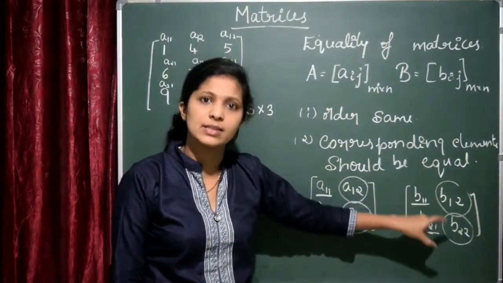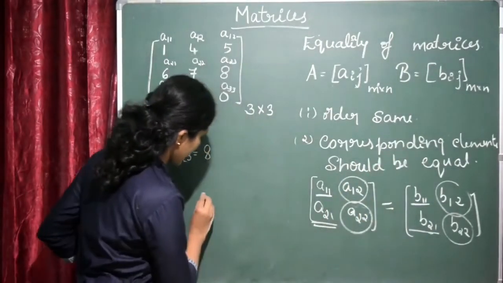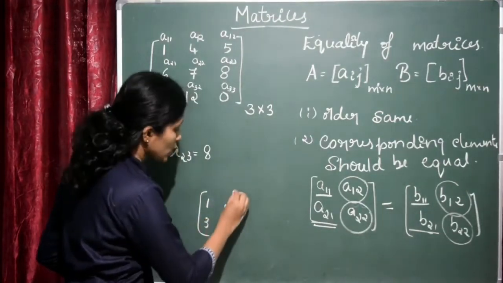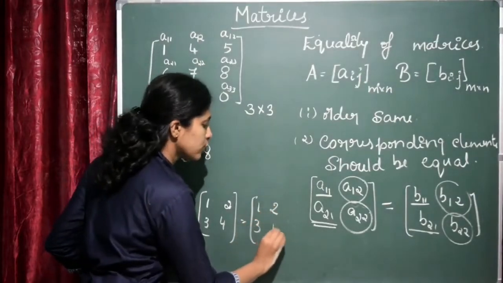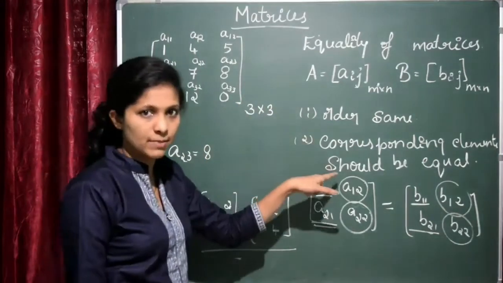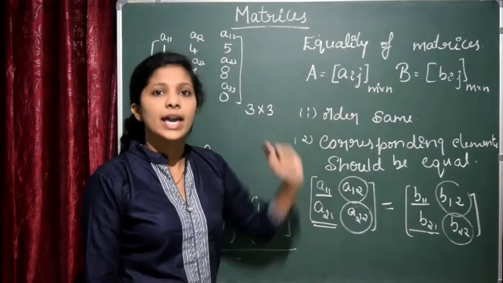If the matrices are the same, then only the two matrices are equal. So this is an equal matrix. For example, if I consider 1, 2, 3, 4, to say the matrix is equal, this should be 1, 2, 3, 4 only. Then the matrix will be equal. First of all, their order should be same, then the corresponding elements should be same, then you can say that the matrices are equal matrices.